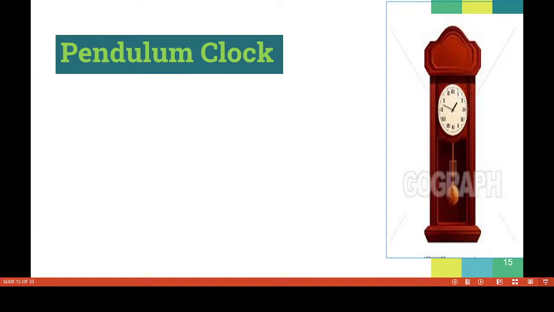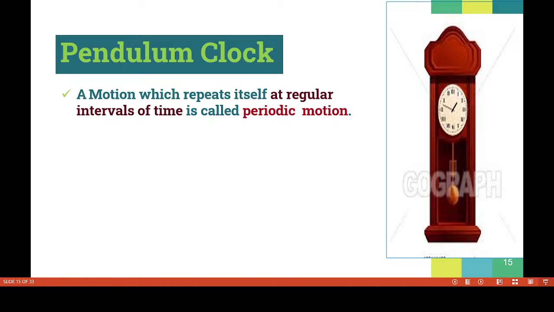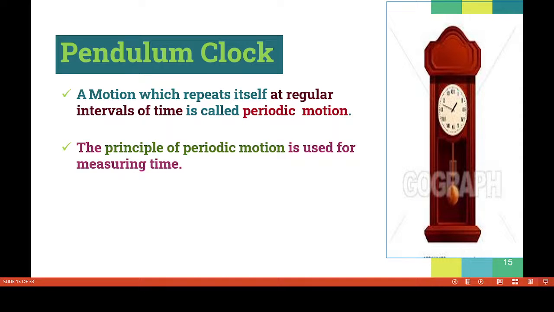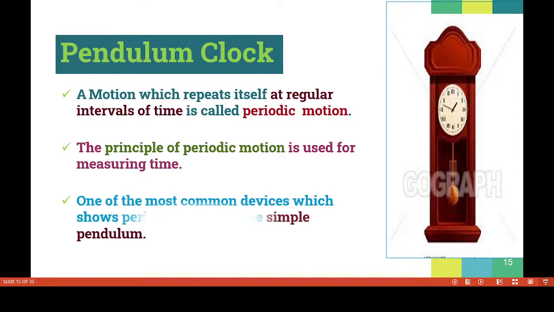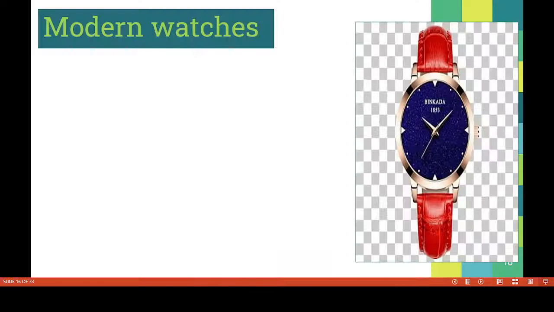Now we have to discuss the pendulum clock. You know, children, 10 to 15 years back, most houses had this type of clock, that is, the pendulum clock. Motion which repeats itself at regular intervals of time is called periodic motion. The principle of periodic motion is used for measuring time. One of the most common devices which shows periodic motion is the simple pendulum. We will see the simple pendulum later, children.